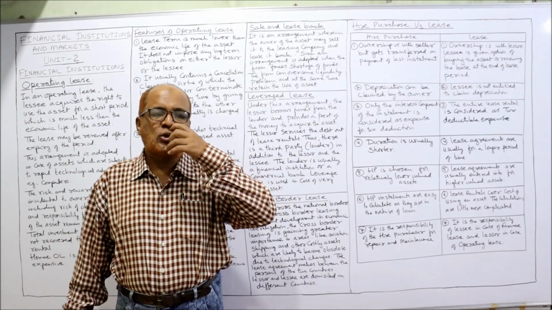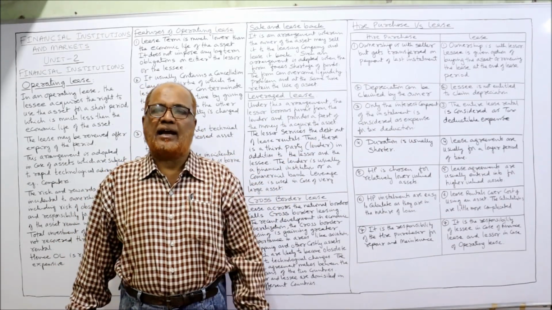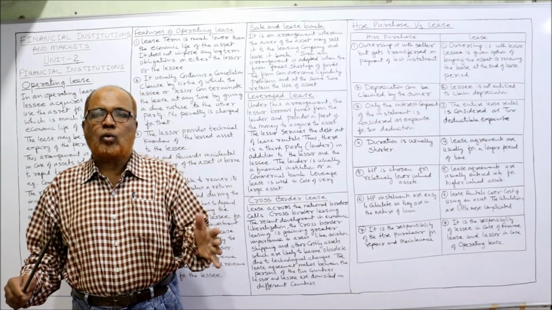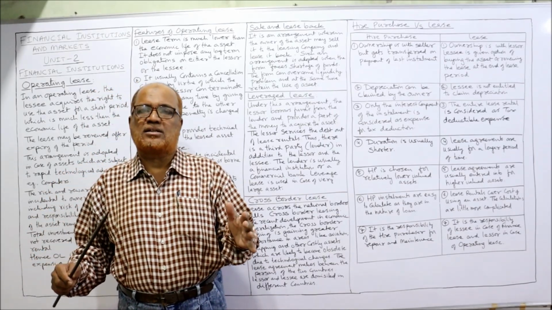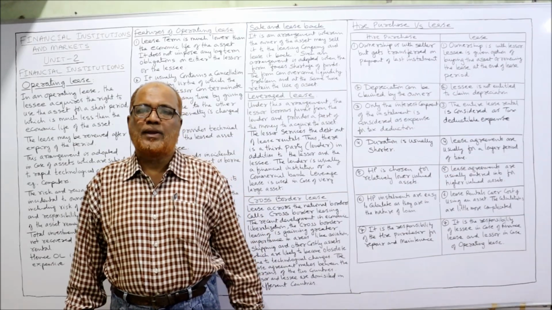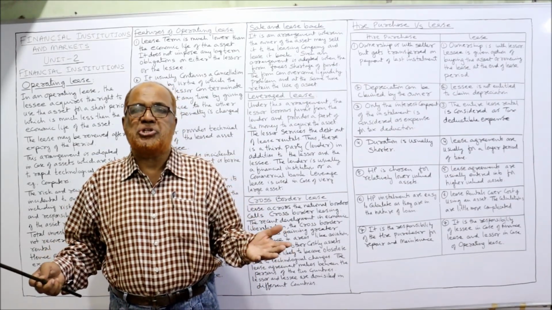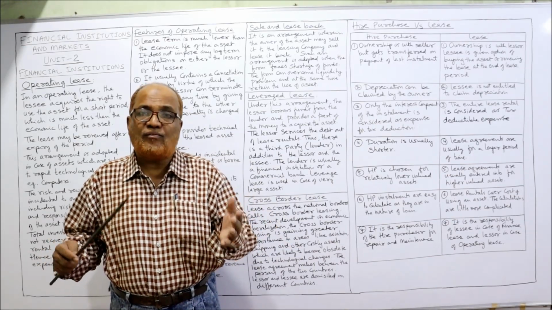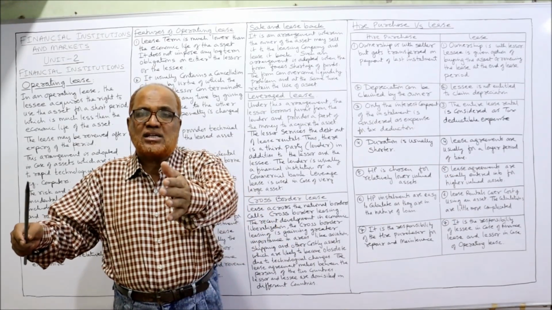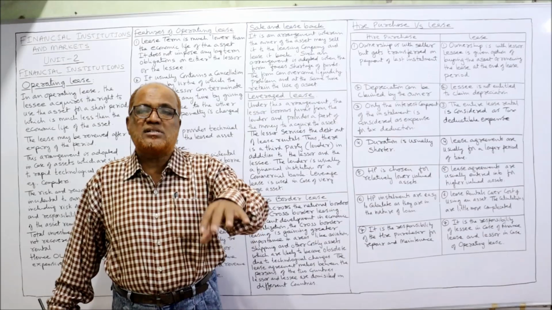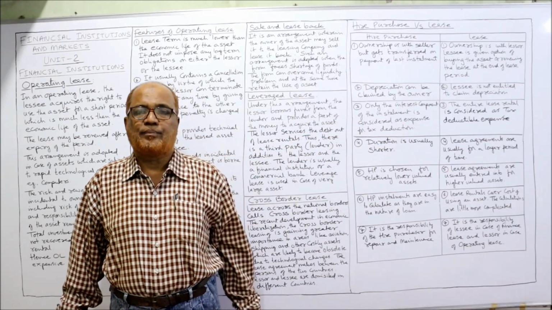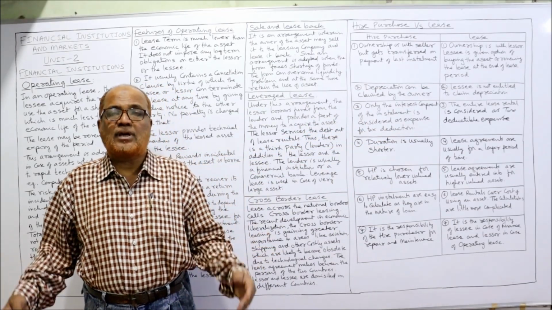The customer wants to purchase an asset for 80 lakh rupees. But ABC company cannot purchase an 80 lakh asset. They don't have so much funds to purchase the asset and give it to the customer, the lessee. They don't have so much capability.